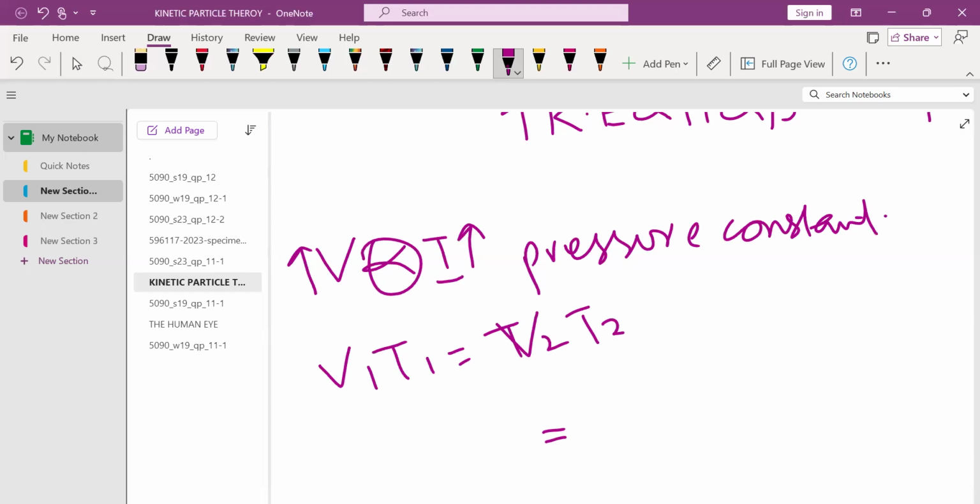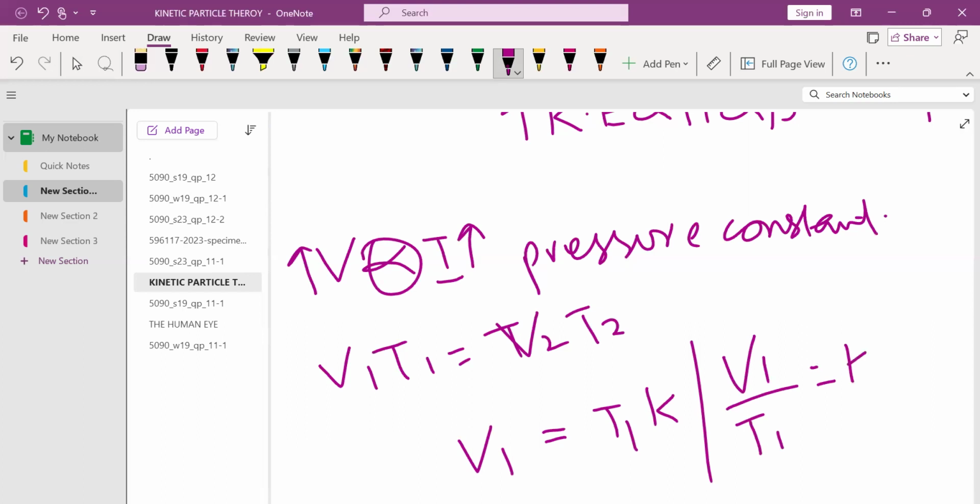T, which is on the right, is multiplied with the constant K, so when it comes towards the left, it divides K. So V1 divided by T1 equals K, which is the constant. By this we derive the formula V1 over T1 equals V2 over T2.